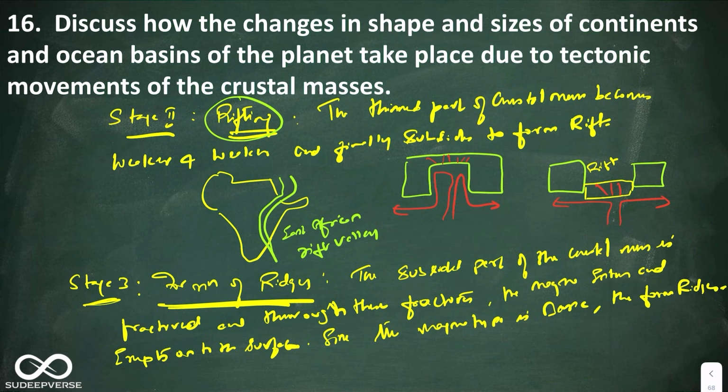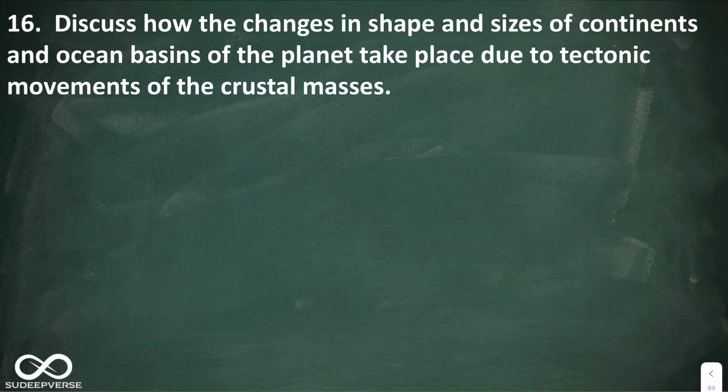Look at this. Now draw this diagram. You have to show that these are the upstanding part, and this is the subsided part. And I told you that through the weaknesses, the magma will erupt outside. When the magma erupts outside, it will result in the formation of ridges. This is stage 3. Now let us look at stage 4, the climax, the formation of a new ocean.